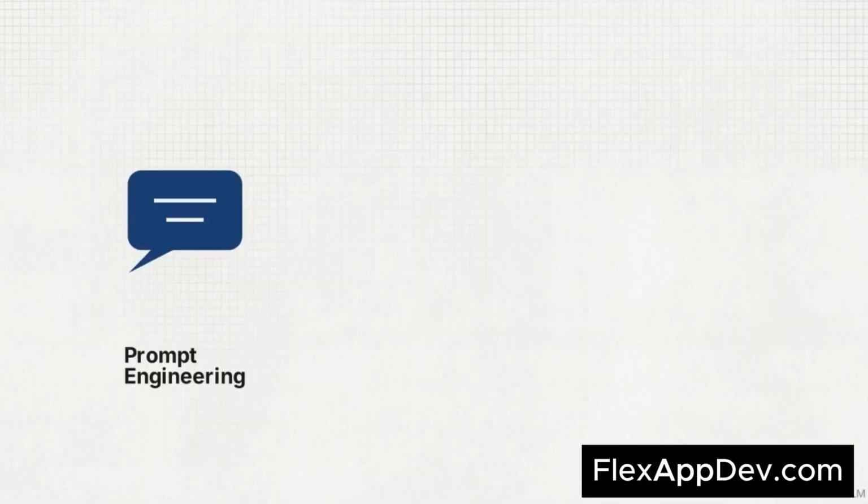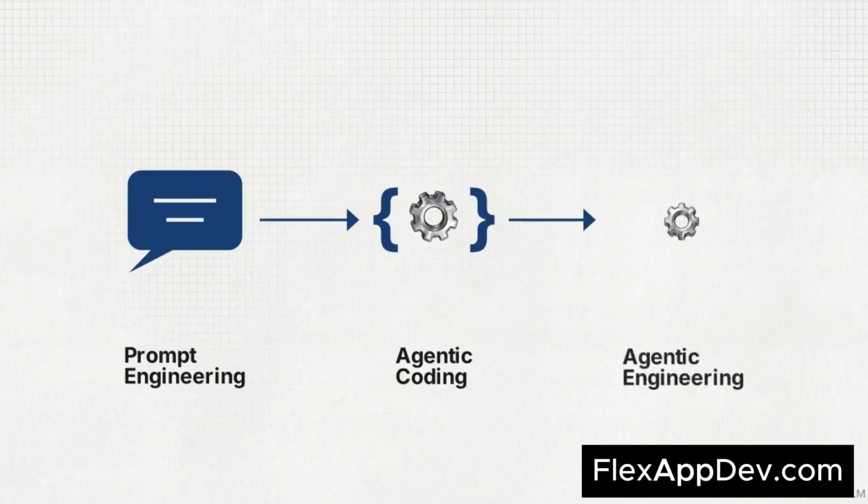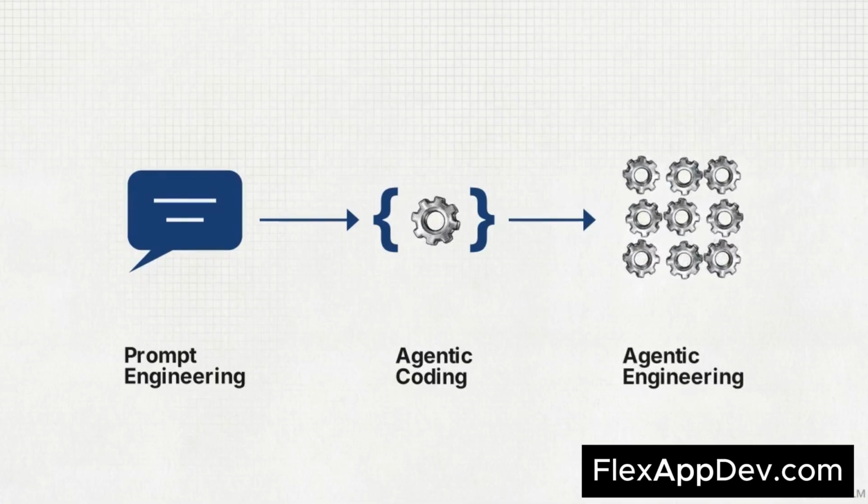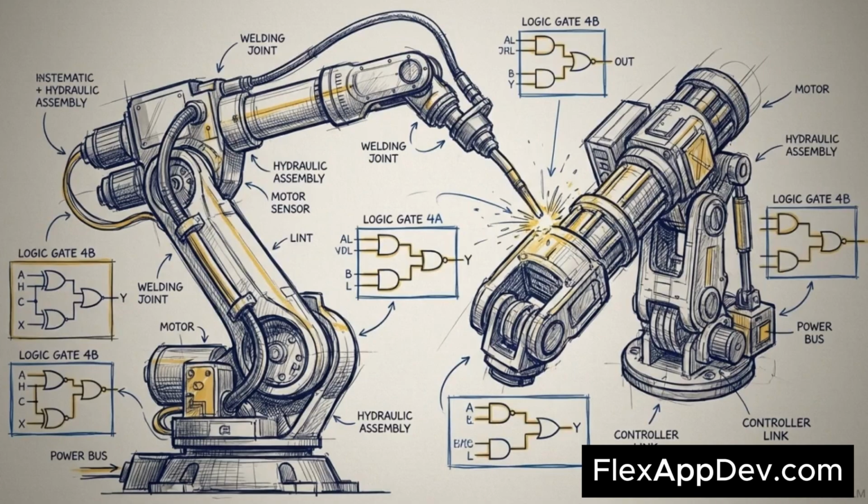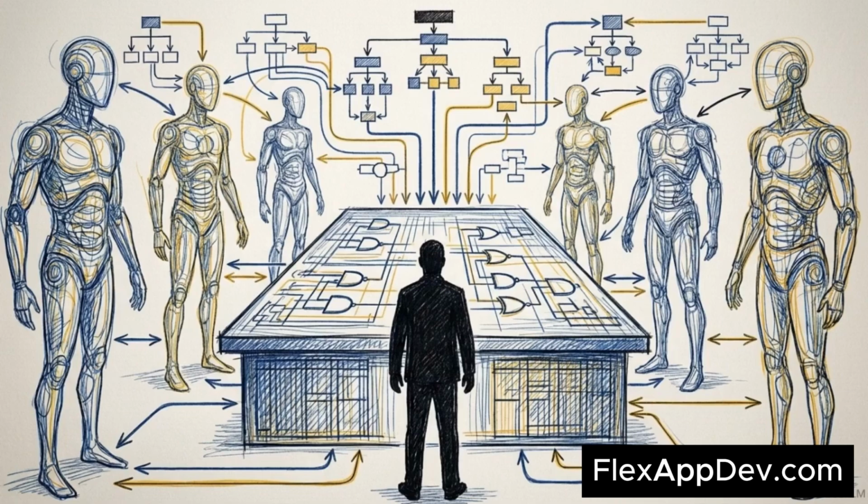This progression moves from standard prompt engineering through agentic coding and into the more complex discipline of agentic engineering. Modern development increasingly involves building the systems that build the systems. High-leverage AI utilization prioritizes architecting the digital executive teams that specify exactly what needs to be built.